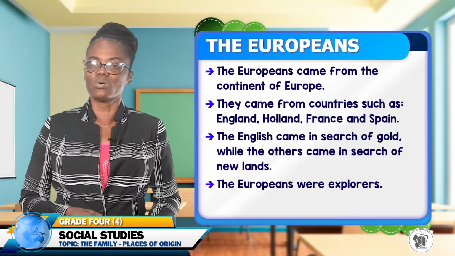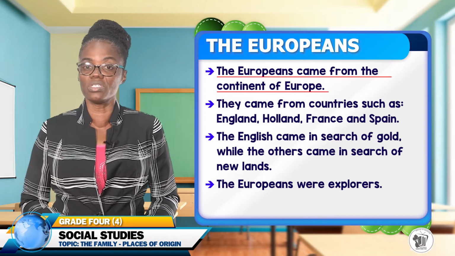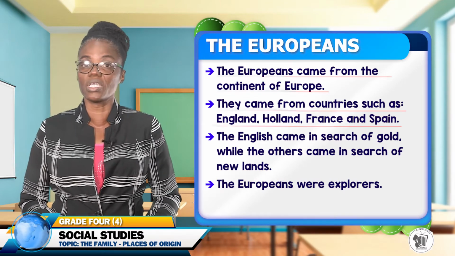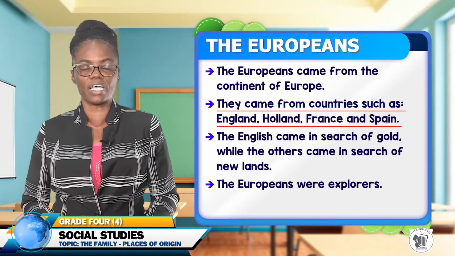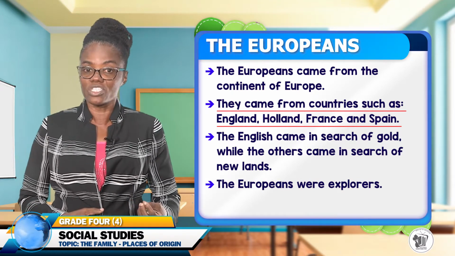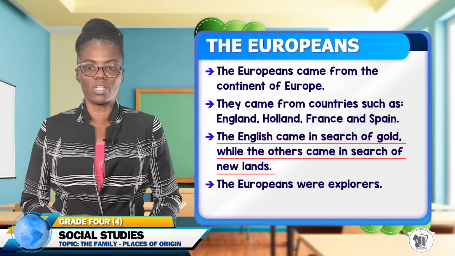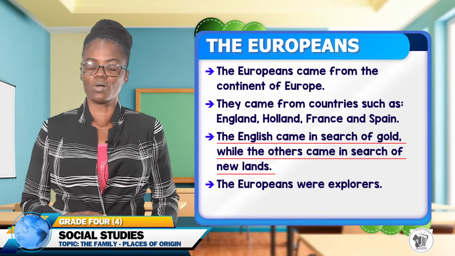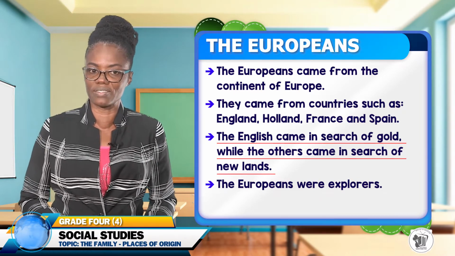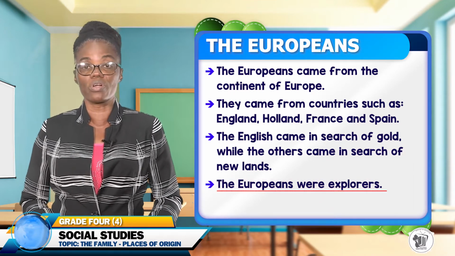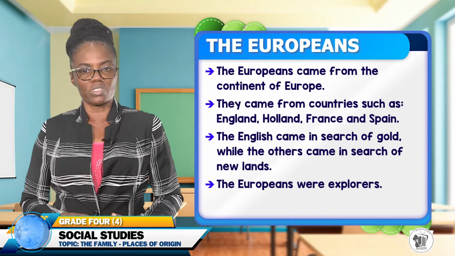Next, we will look at the Europeans. The Europeans came from the continent of Europe. They came from countries such as England, Holland, France, and Spain. The English who came from England came in search of gold, while the others who came from Holland, France, and Spain came in search of new lands. The Europeans were explorers.